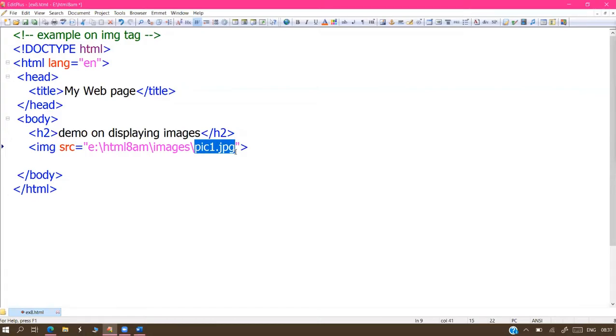Every photo has its own size. Every image has its own size: 700 by 600, 1000 by 800, 1500 by 1200, something like that. They will have the original sizes. With that original size, the image was displayed.